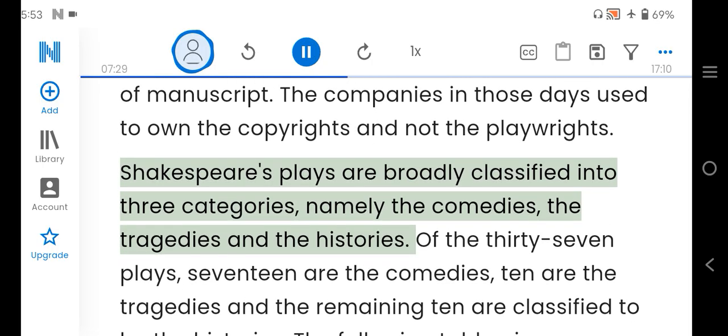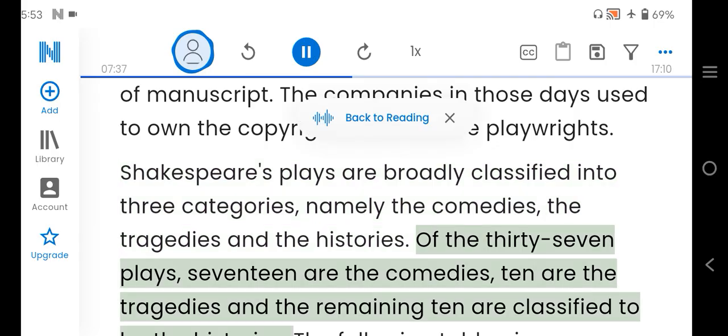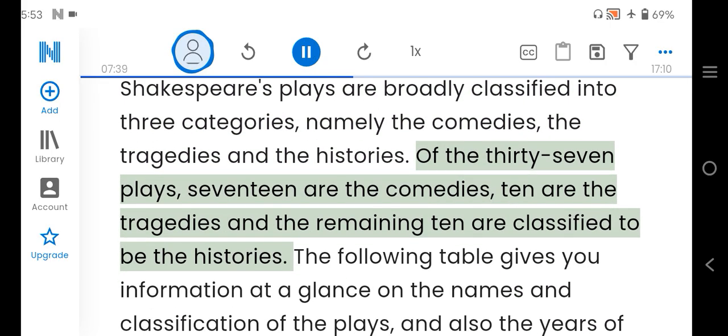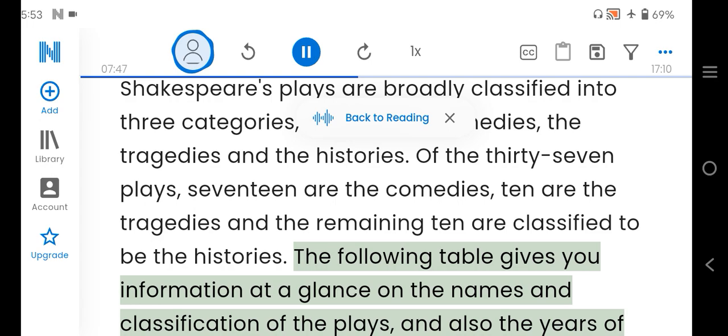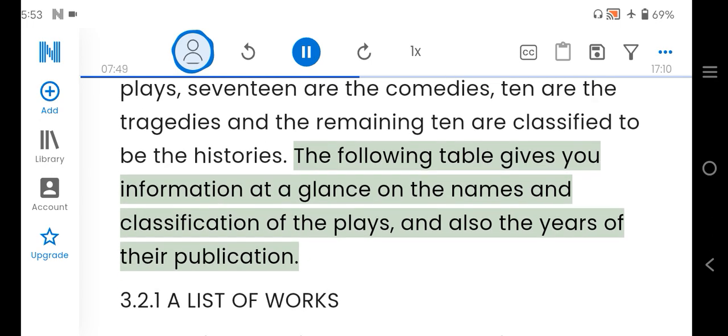Shakespeare's plays are broadly classified into three categories, namely the comedies, the tragedies and the histories. Of the 37 plays, 17 are the comedies, 10 are the tragedies and the remaining 10 are classified to be the histories. The following table gives you information at a glance on the names and classification of the plays, and also the years of their publication.